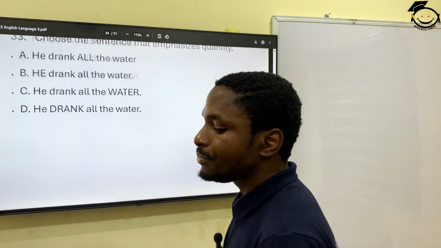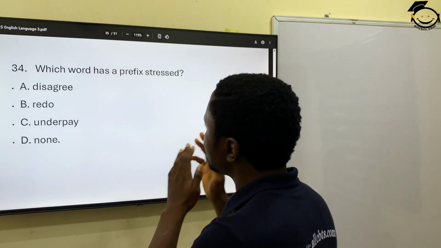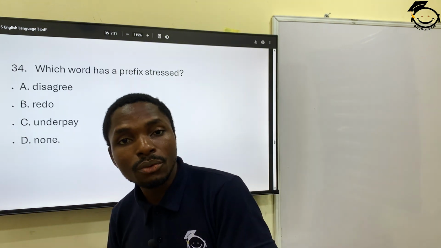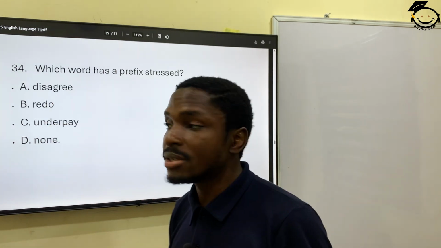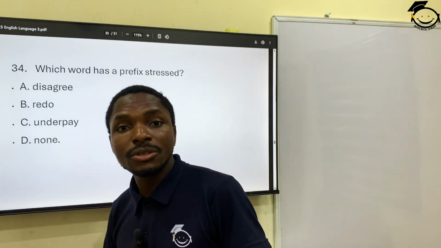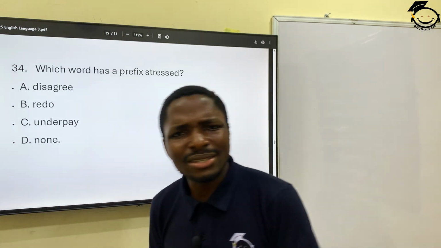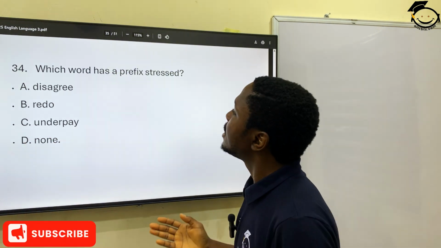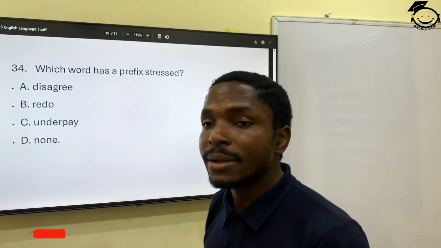And 34. Which word has a prefix stress? What's the meaning of prefix? Prefix means a word before the main word, right? So now we have this, agree. So this is a prefix. We have redo. We have underpay. Under is a prefix to pay. Now, which one has a prefix? Now, prefixes do not carry stress. So the answer is none. None of them has a prefix stress. Okay, so the correct answer would be none. Right?